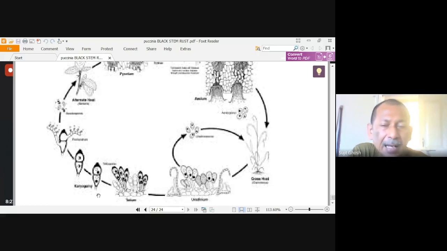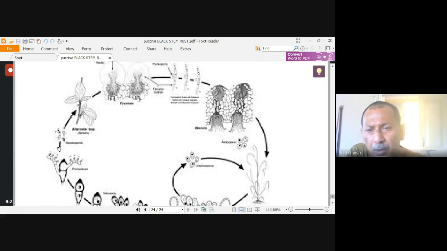And the third thing is that whenever it produces basidiospore, the teliospore produces a promycelium. On the promycelium, 4 basidiospores are produced. And this basidiospore is ultimately lodged on the barberry plant.